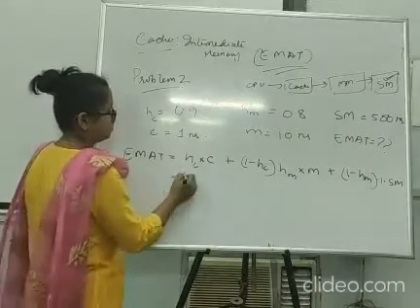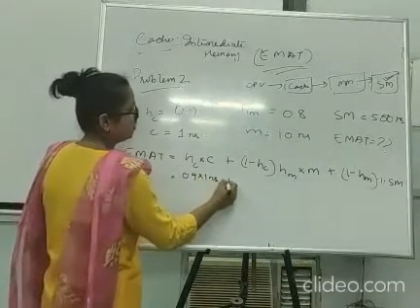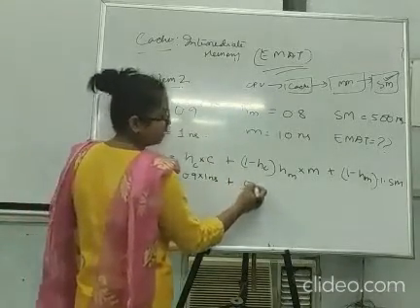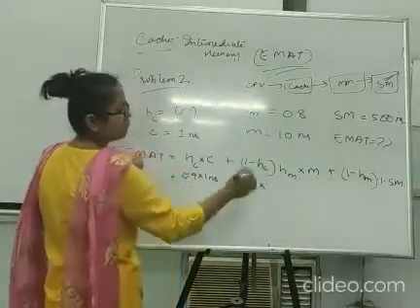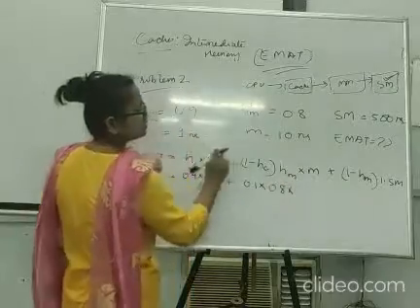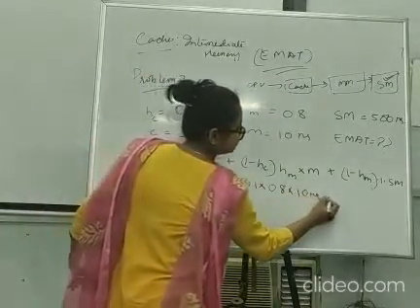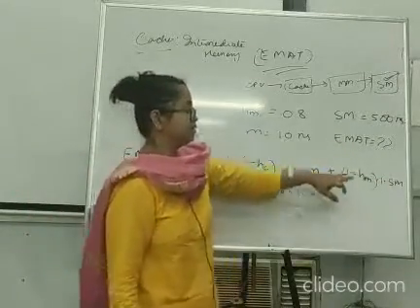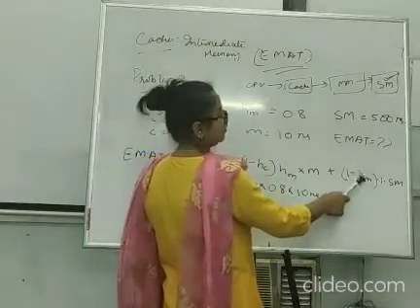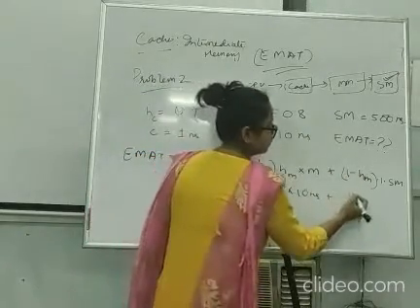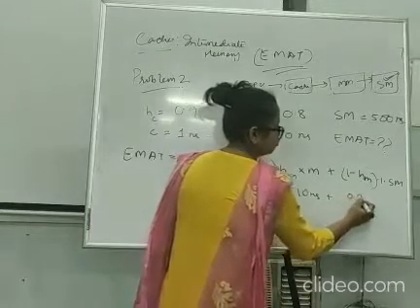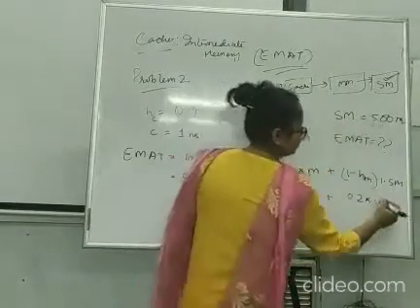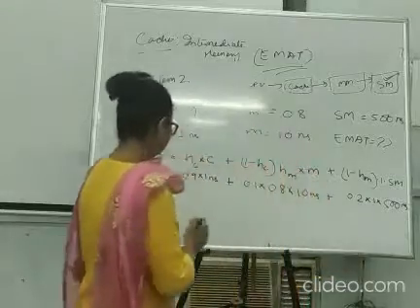Put the values. 0.9 into 1 nanosecond, plus 1 minus HC, which is 1 minus 0.9, that is 0.1, into the hit ratio of main memory 0.8, into the access time of main memory, 10 nanoseconds, plus, when we do not find the data in main memory as well, we search secondary memory. So what is the miss ratio of main memory? 1 minus 0.8, that is 0.2, into the secondary memory access time, 500 nanoseconds. Now just simply solve it.